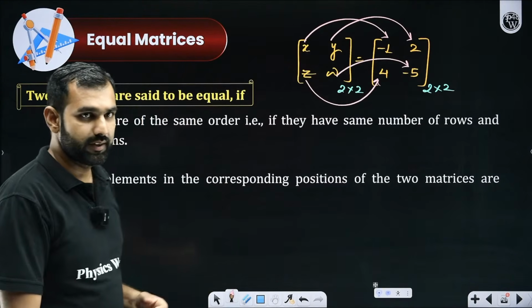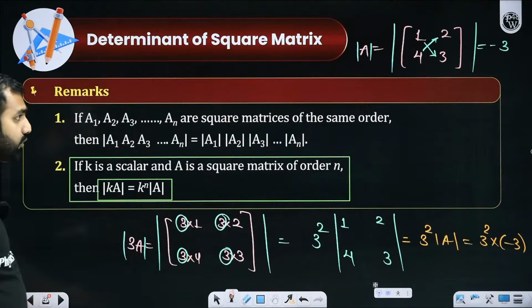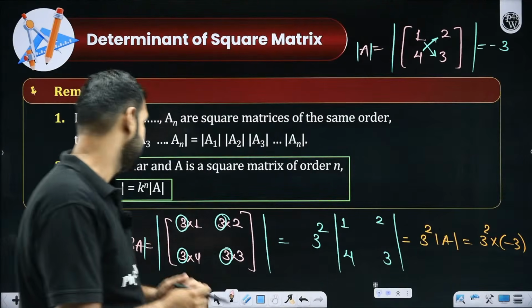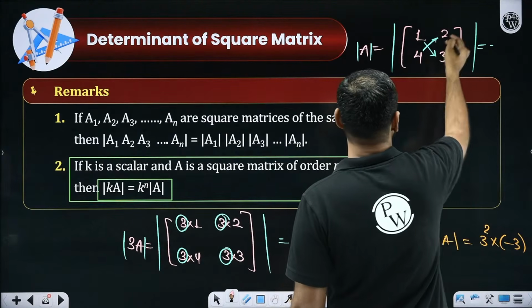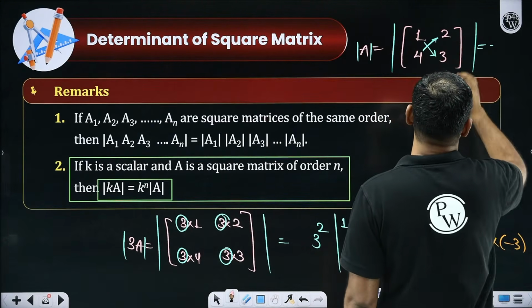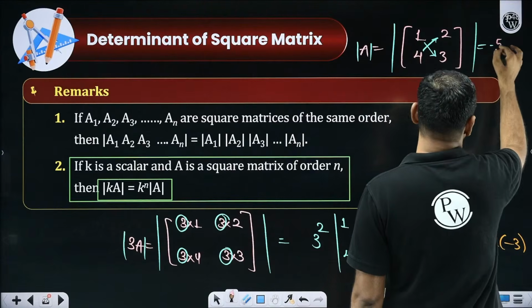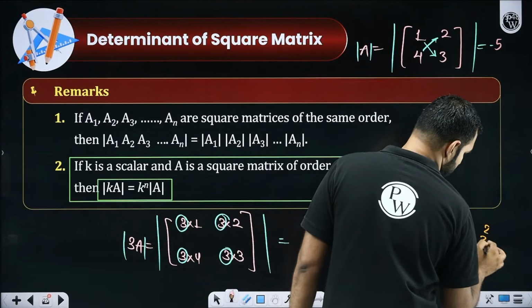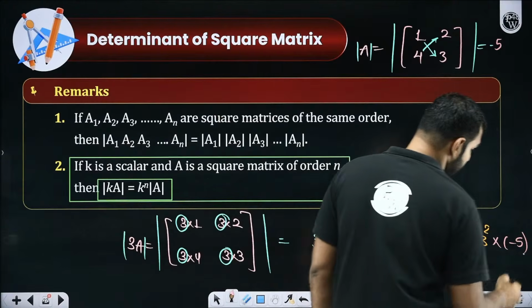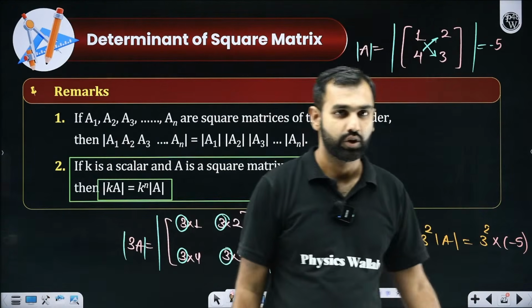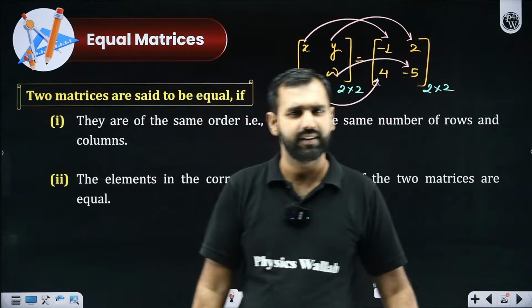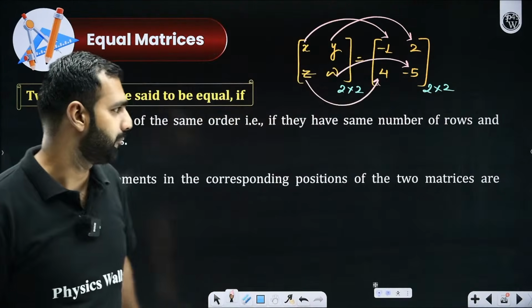If something like that is happening, I'll say the matrices are equal. Isn't the determinant value minus 5? For which one? Is this one? Oh yes, I did not notice it. Thank you so much for being so attentive and alert. I took it as 6. I'm really sorry. So 3 minus 8, that is minus 5. So here also it should be 3 square into minus 5. A very good observation. That's brilliant. And I'm sure you are attending it with a lot of sincerity. And that shows your commitment. Very good. Keep it up.